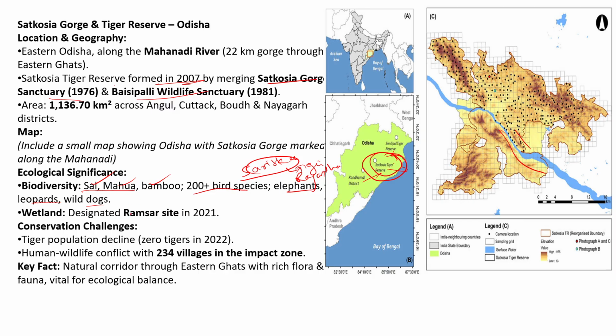And it was also designated as a Ramsar site in 2021. Okay, there is a major problem here with human-wildlife conflict, especially between the tiger population and human habitats. More than 234 villages are impacted by this human-wildlife conflict. Just try to remember the major facts.